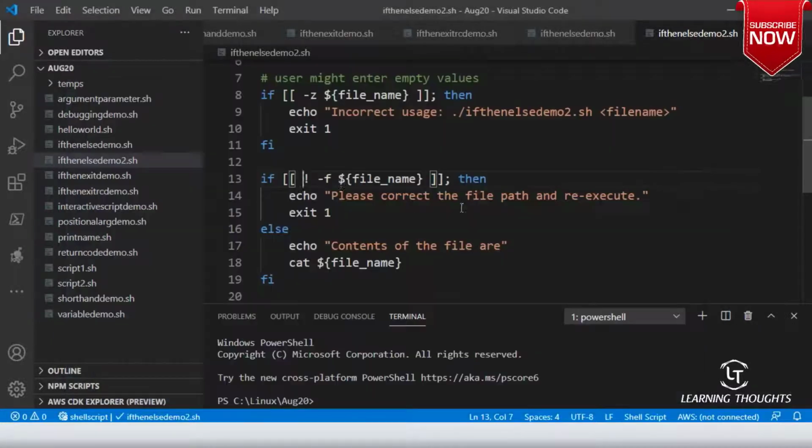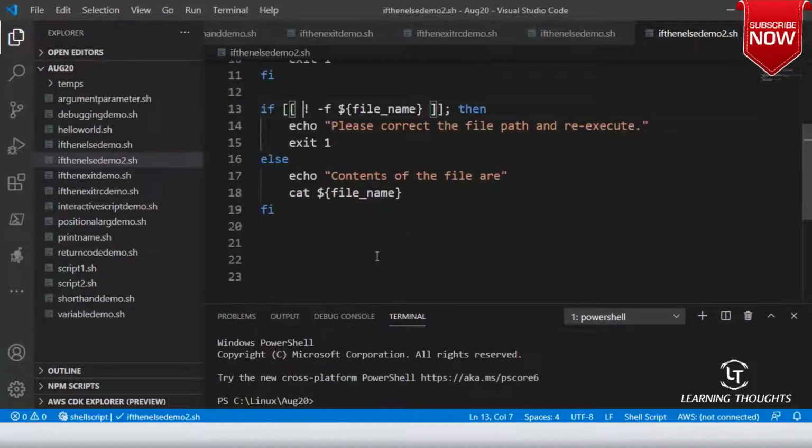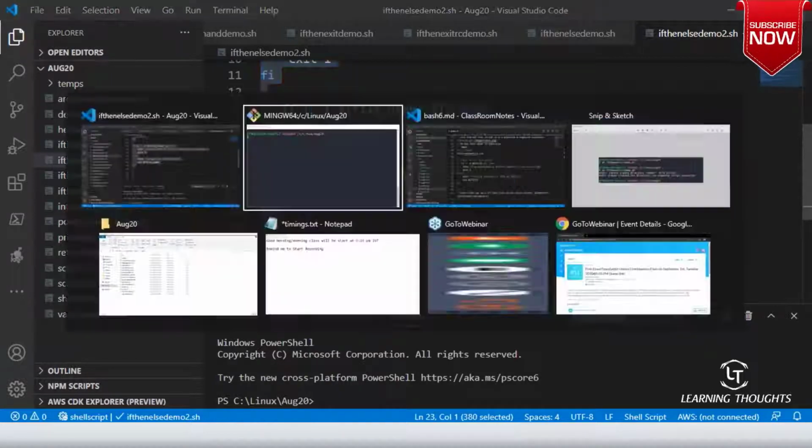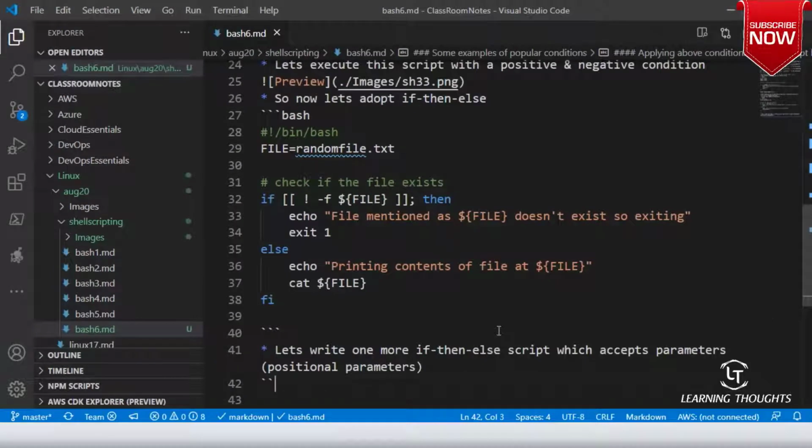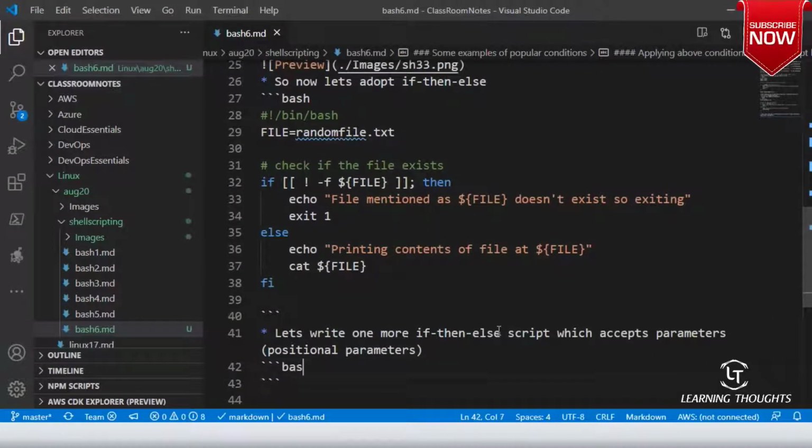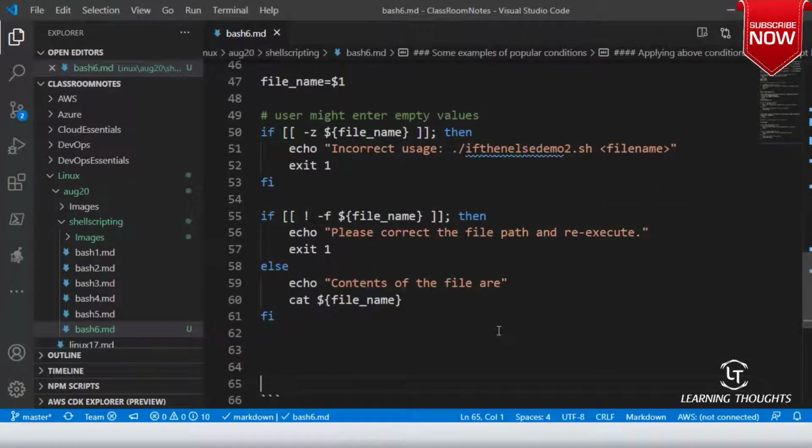Am I clear on this? So you have to be very careful with the spaces. I forgot giving spaces. Right? So now are our scripts looking better? They might not be very wonderful scripts, but are we doing better than what we were a couple of days ago? That is how I measure learning.